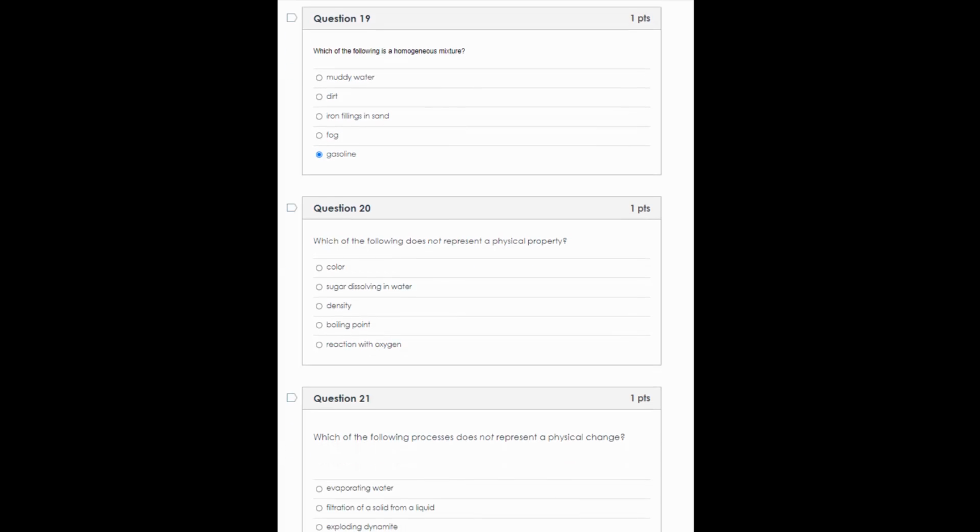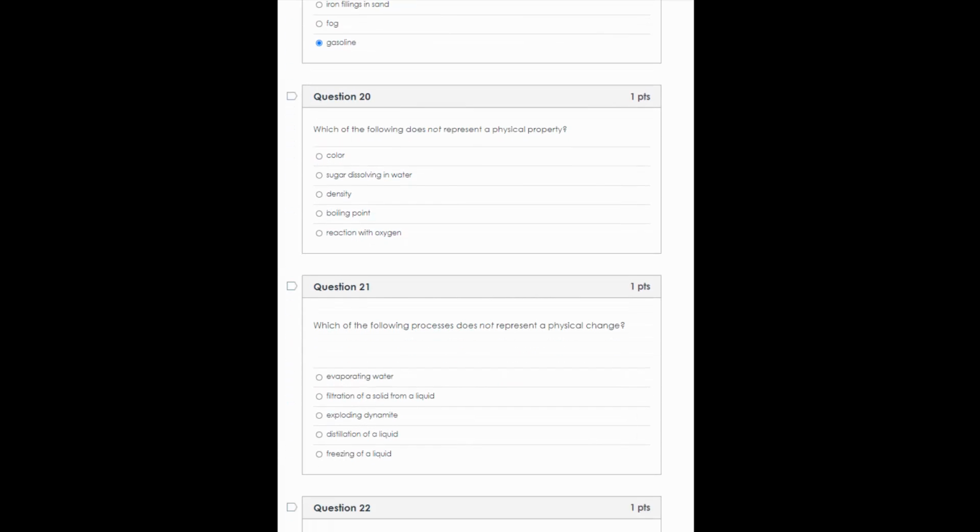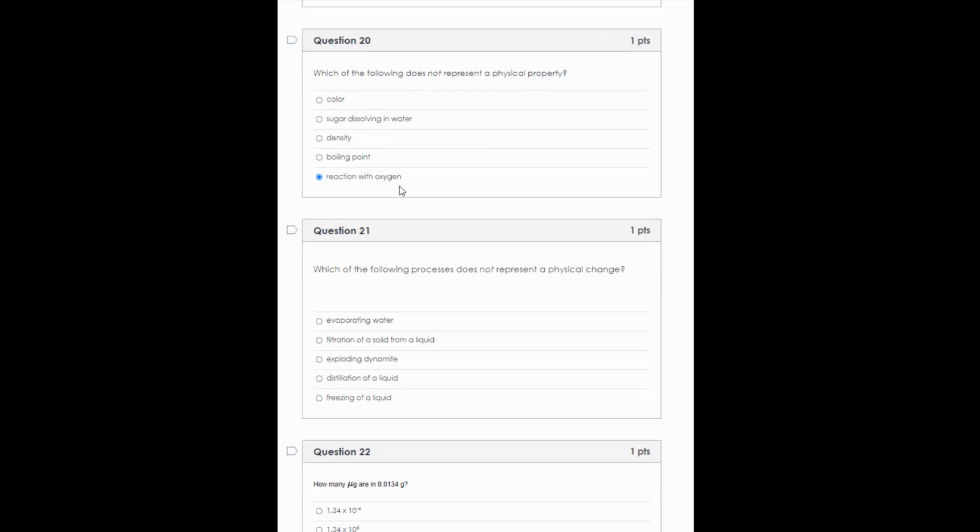Number 20, which of the following does not represent a physical property? Well, color is definitely a physical property. It's something we can just see, at least most of us, unless you're colorblind. Sugar dissolving in water is a physical property. That is not a chemical property. Those pieces of sugar can then be pulled out of solution. Therefore, that's a physical property. Density is also physical. Boiling point is physical, going from one state to another. But reaction with oxygen is a chemical property. That's something that usually initiates flame of some sort. Therefore, that is a chemical property.